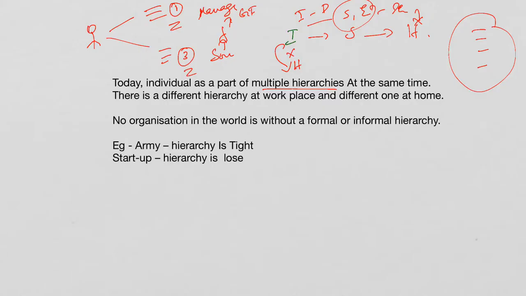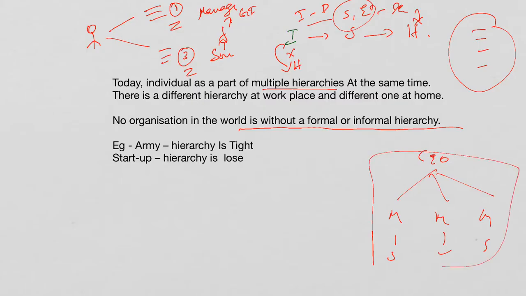Okay. Another perspective we can talk about is organizations. No organization in the world is without a formal or informal hierarchy. What does this mean? This means that organization structures are there in all organizations, showing who reports to whom, who submits their work to whom, and who supervises whom. For example, we have a CEO. Under the CEO, different managers will be there. Under different managers, supervisors will be there. So hierarchy is there in all organizations.